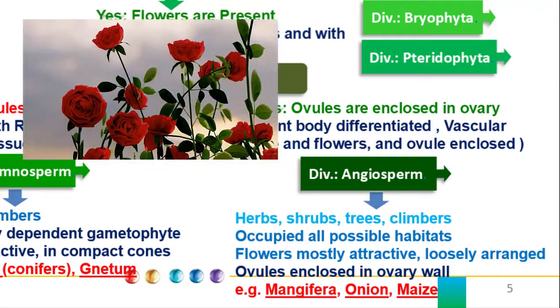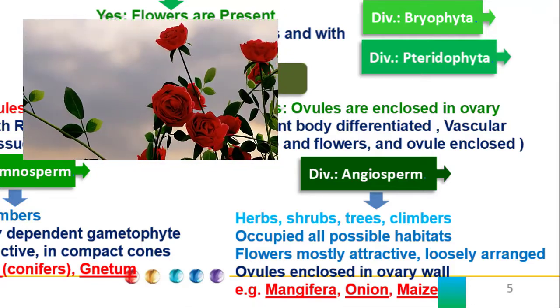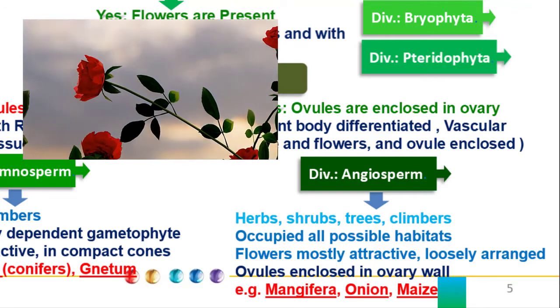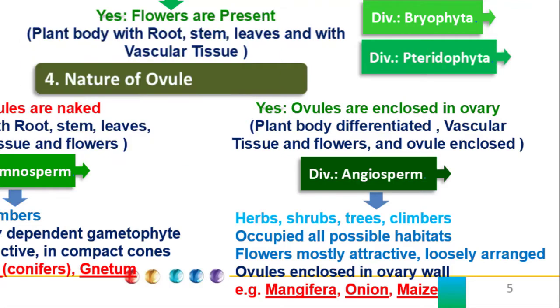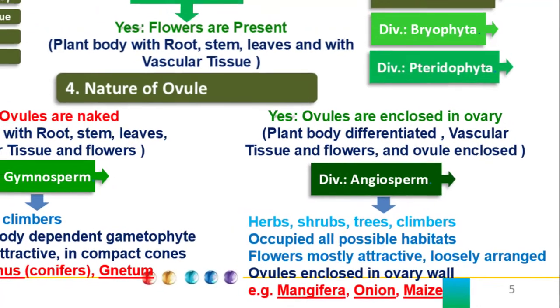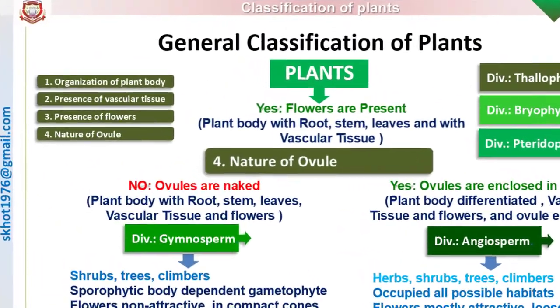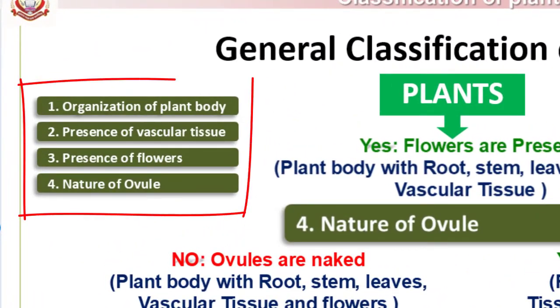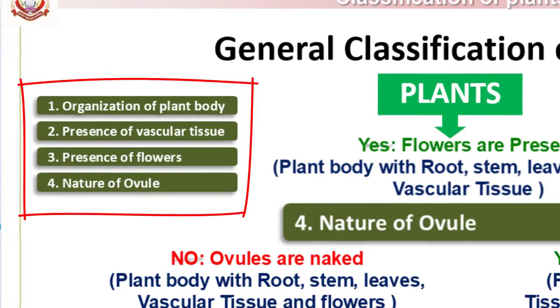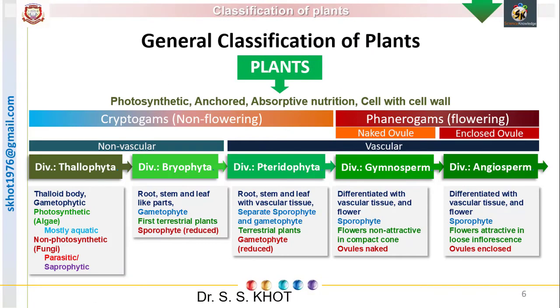The flowers are mostly attractive and they are loosely arranged to form either solitary flowers or different types of inflorescence. The ovules are enclosed in the ovary wall and therefore they are the most successful plants as they have a high rate of seed set. The examples are Mangifera, that is the mango tree, onion, maize, etc. So in this way, only on the basis of the four characteristics, we can classify any plant to a particular group, that is a particular division. So this is a brief classification of plants.